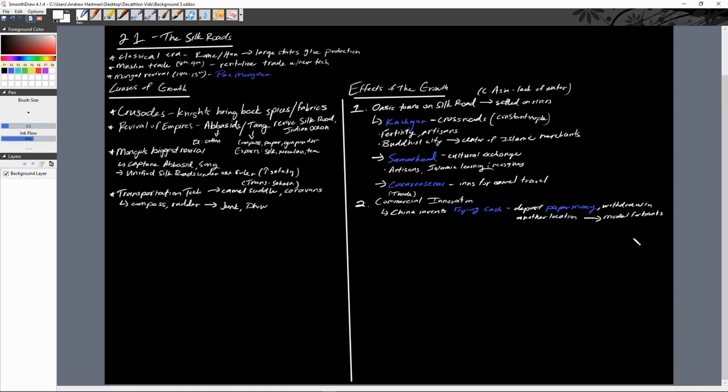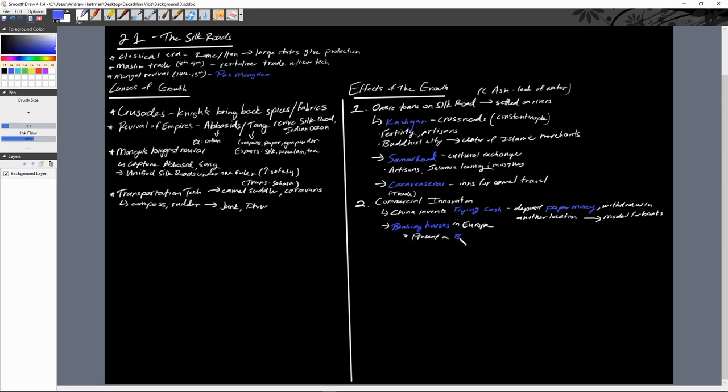Speaking of banks, in particular, the ones that they want to point out are the banking houses in Europe, which are going to become centers of wealth in the 1300s, as Europe is again growing economically, as we've already talked about in the previous section. At a banking house, you could present a bill of exchange.